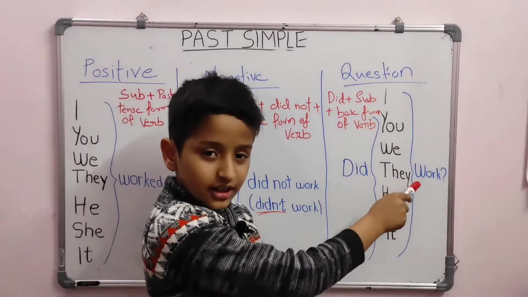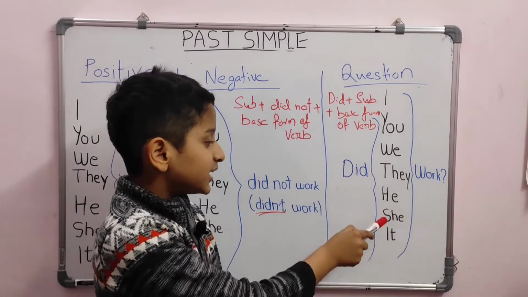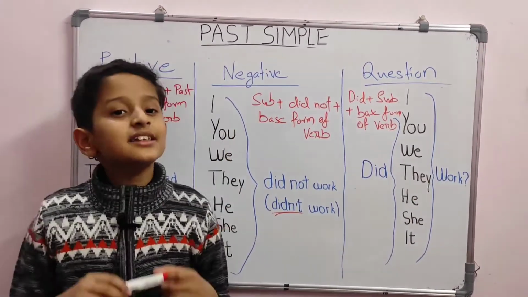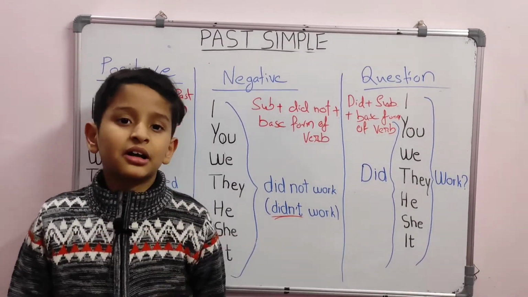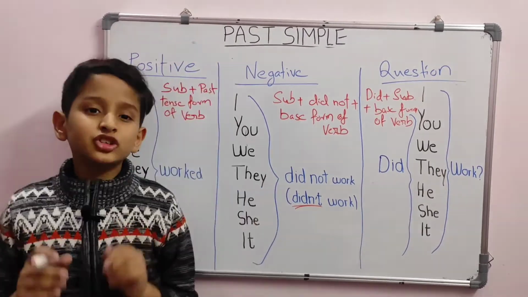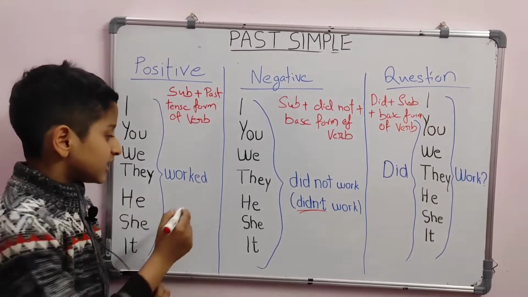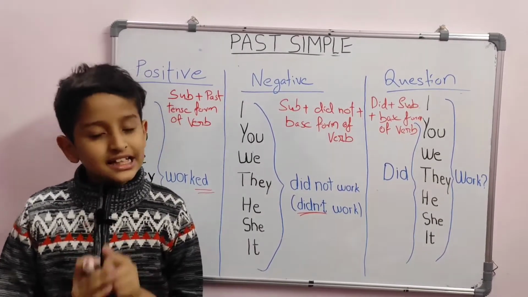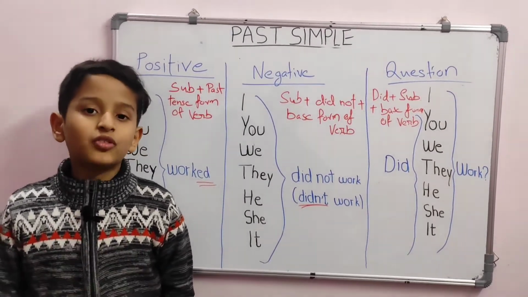Did he work? Did she work? And did it work? It is important to add a question mark after such questions or interrogative sentences. Note that the verb changes in the positive sentences. For negative and question sentences, we use the base form of the verb.